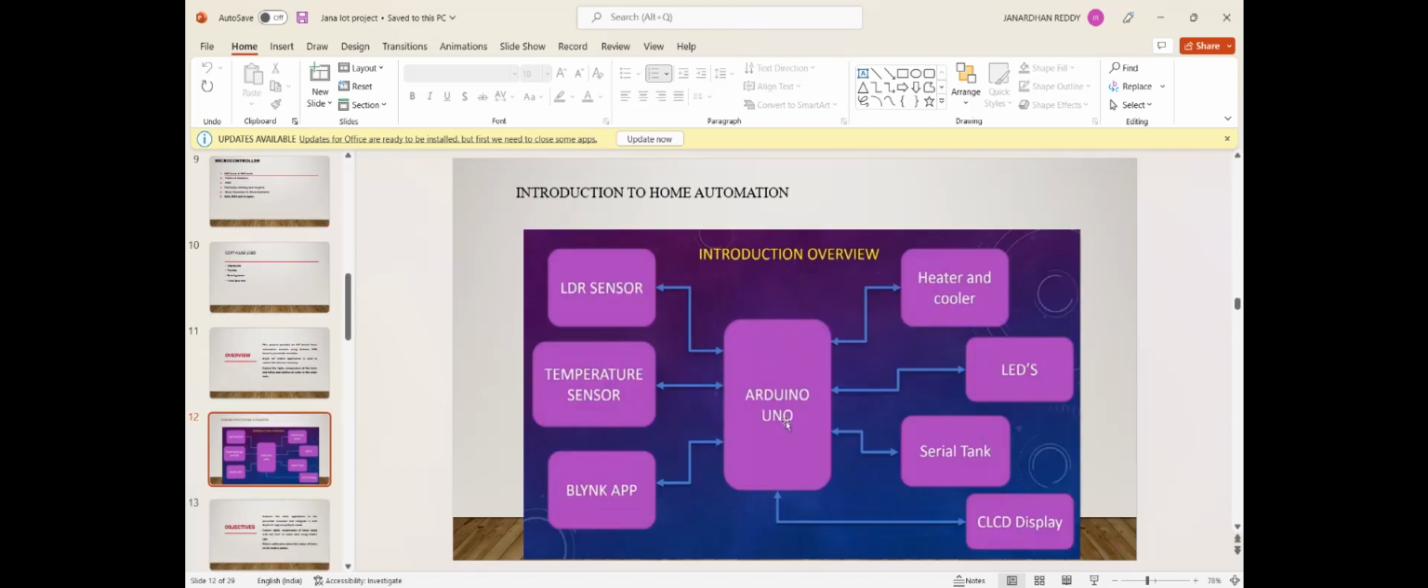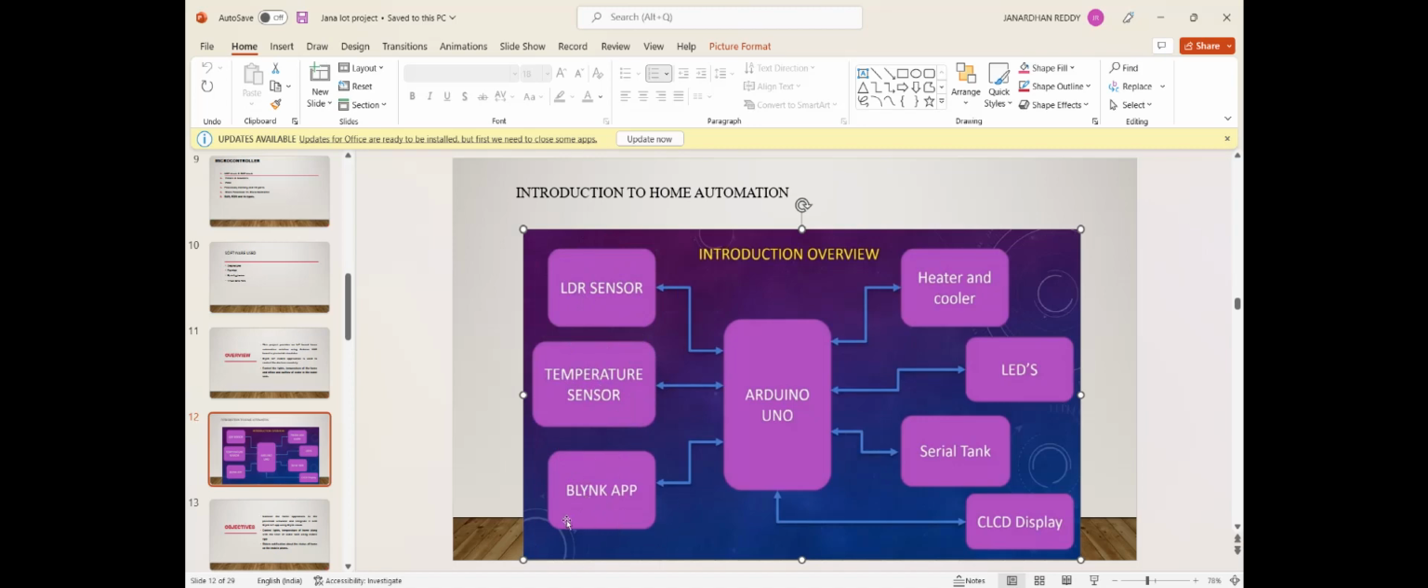And this is the architecture of our project. Arduino Uno is the heart of IoT, and the LDR sensor, light dependent resistor sensor, is used for garden lights, so that in the daytime the light will be more and the lights will be automatically off, and at night time when darkness is present, the lights will automatically glow through the LDR sensor. And a temperature sensor maintains the temperature in the inner room of the home.